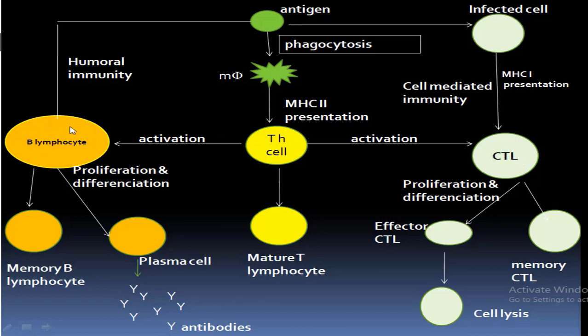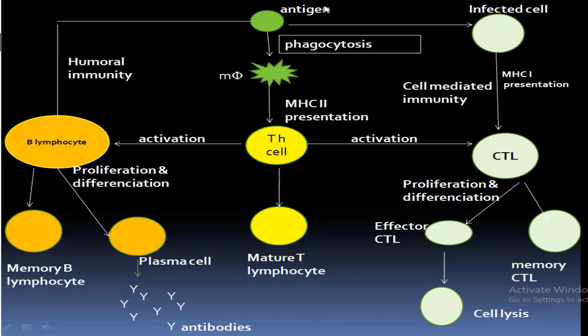After activation of the B lymphocytes, they proliferate and differentiate to produce memory B lymphocytes and plasma cells. These plasma cells finally give rise to the antibodies. This pathway is the humoral immunity.